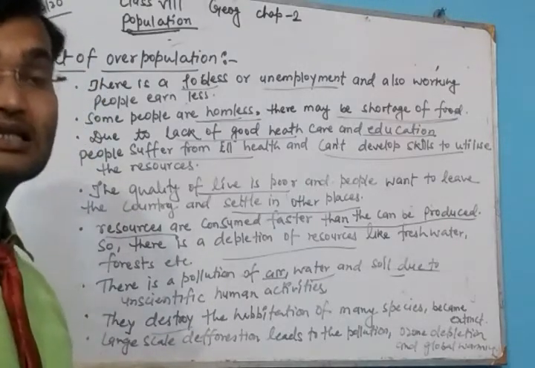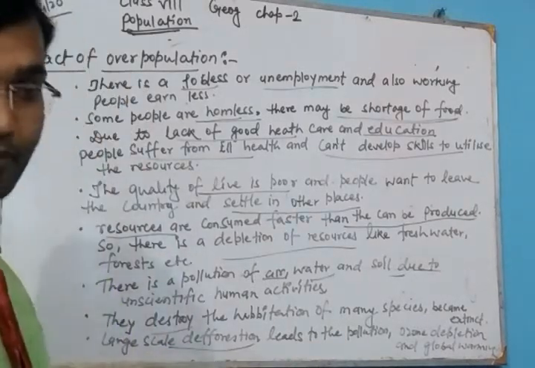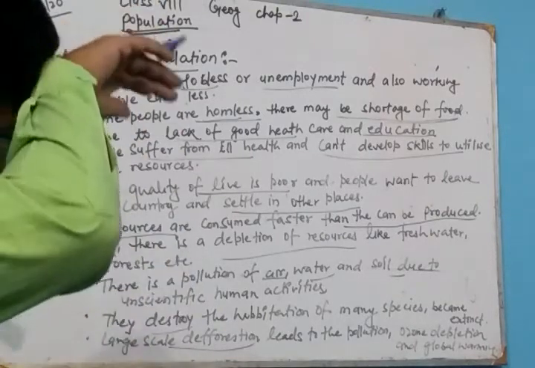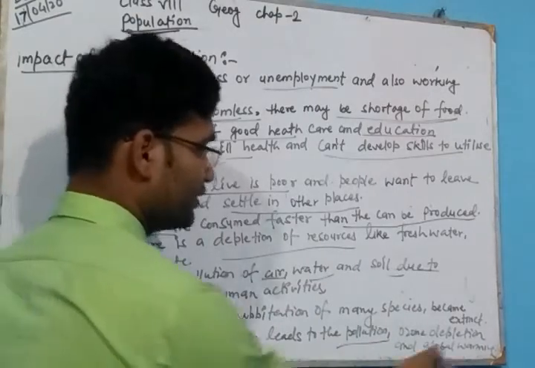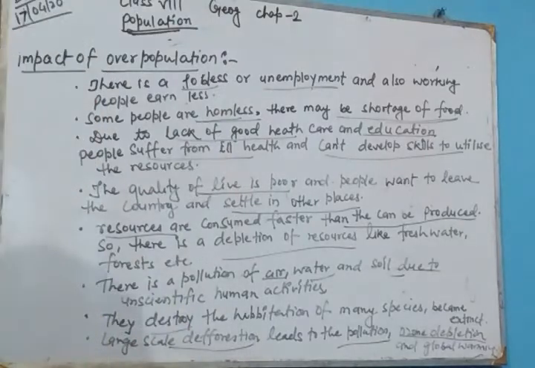A large scale of deforestation. If a large number of people is there, then they will cut the trees and there will be deforestation. Deforestation leads to pollution, ozone depletion and global warming. This is the main cause.